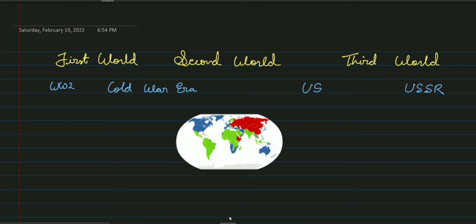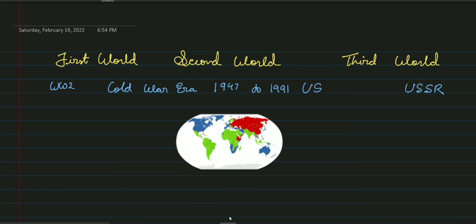Okay. So now, what is the period of Cold War? One can say it is from 1947 to 1991. We cannot say this period exactly because even after the dissolution of USSR, there is still a Cold War going on between US and Russia.